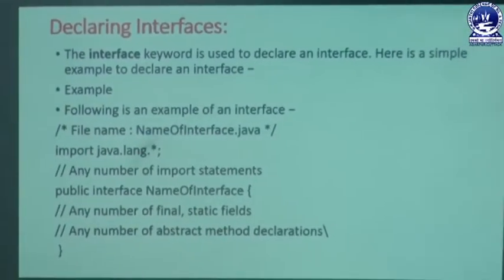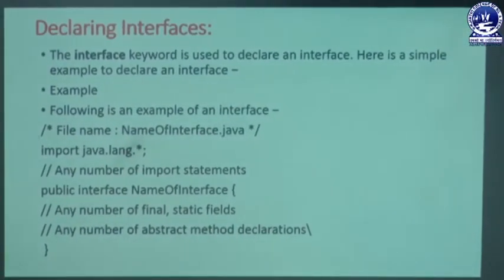A user can also declare multiple methods, and by default those methods are abstract. That means abstract methods only contain the signature. What is the meaning of that? We write the return type, then a method name, and with parentheses, ending with a semicolon. This is the normal signature of an interface method. Next we can learn how to declare an interface program.